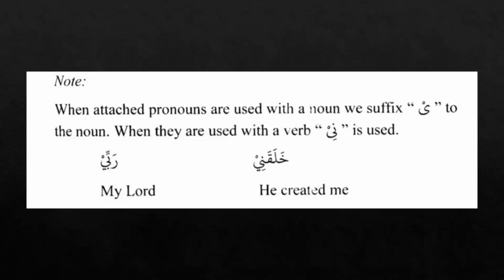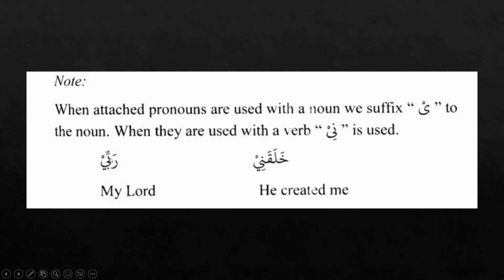Now there are some more examples given for the damir muttasil and munfasil. Okay, so this is the rule for how to attach the ana form of the damir muttasil and munfasil, and this rule is for the verbs and for the nouns. As you can see, when attached pronouns are used with a noun, we suffix ya to the noun, and when they are used with the verb, a ni is added.